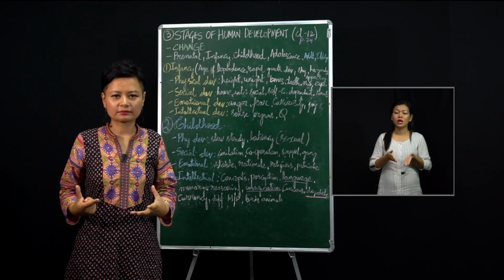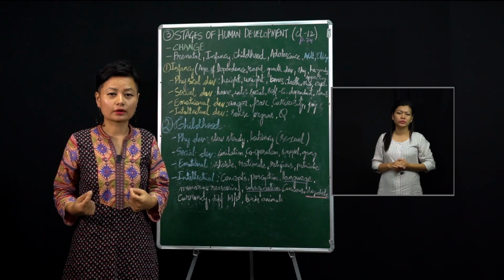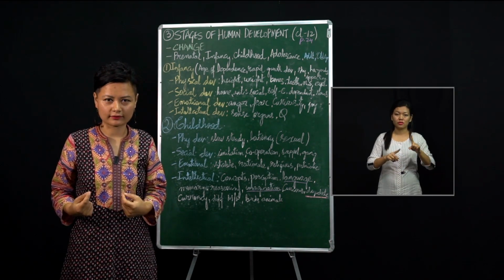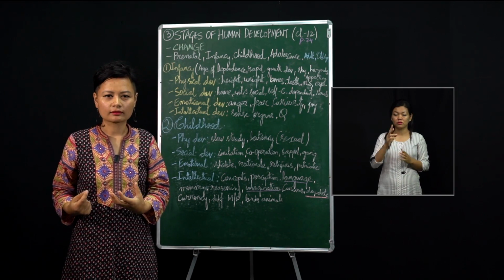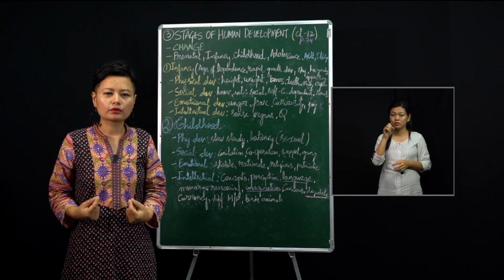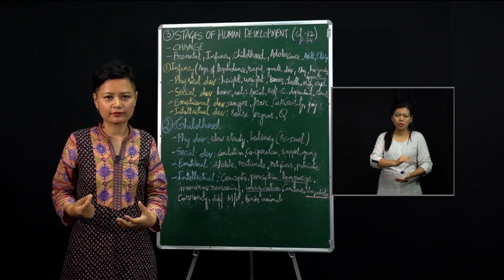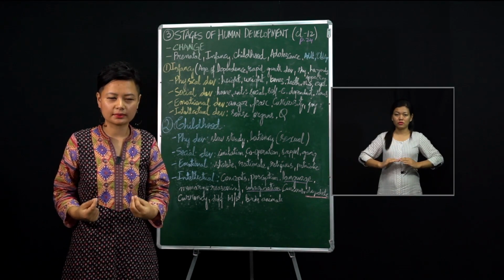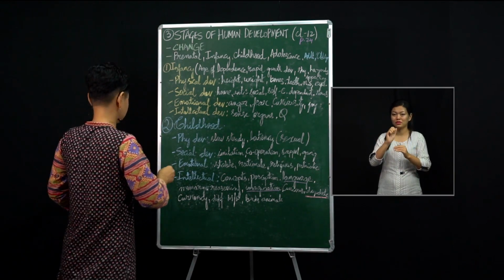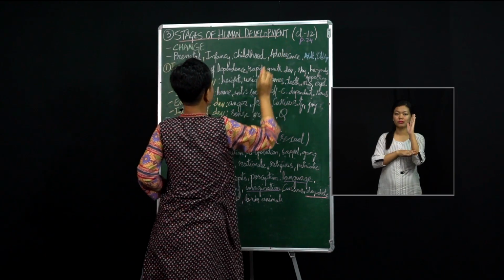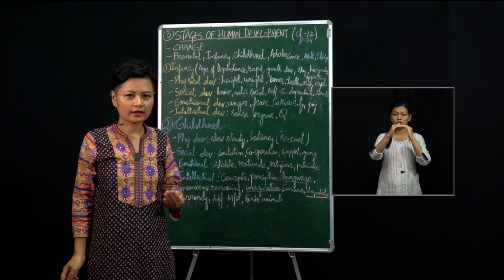Now for the third chapter, I want you to imagine a scenario. Right now, you are in the teenage stage, right? You're in class 12, so most probably 15 to 17 or 18 years of age. You were not born into this world like you are right now, isn't it? You were there in your mother's womb for some time. You were born into this world. You were a baby. Then you grew all along, right? So that is nothing but